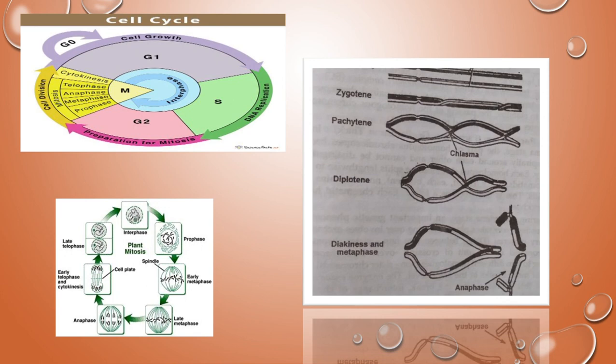The nucleus divides once in mitosis but twice in meiosis. There are so many points you have to write in the differences between mitosis and meiosis. So this is a brief revision of cell biology. In the next video, I will explain how to prepare genetics and the key points for revision of genetics.